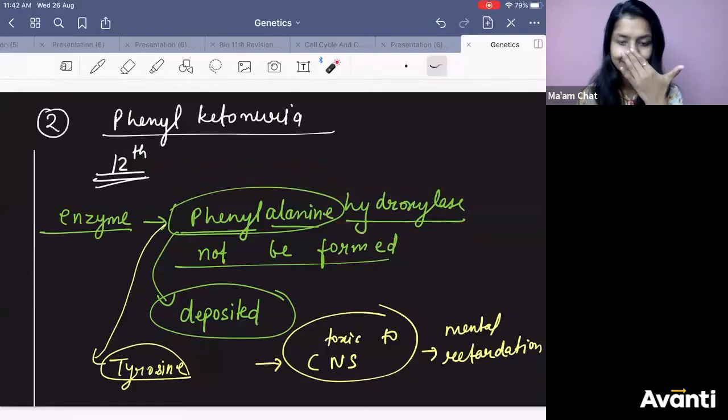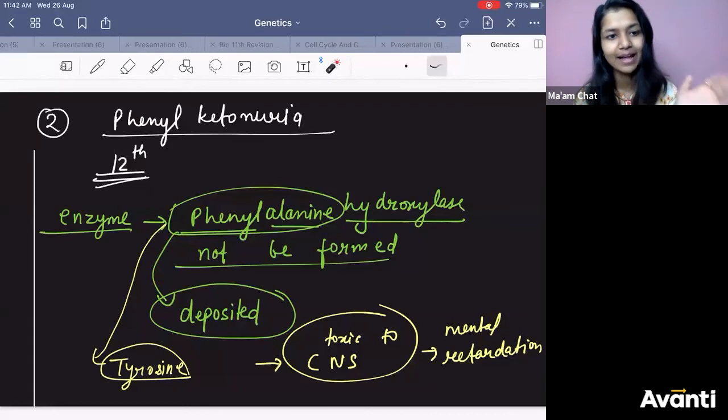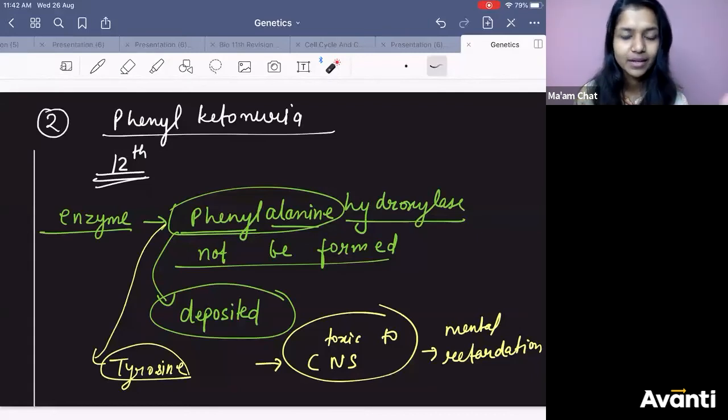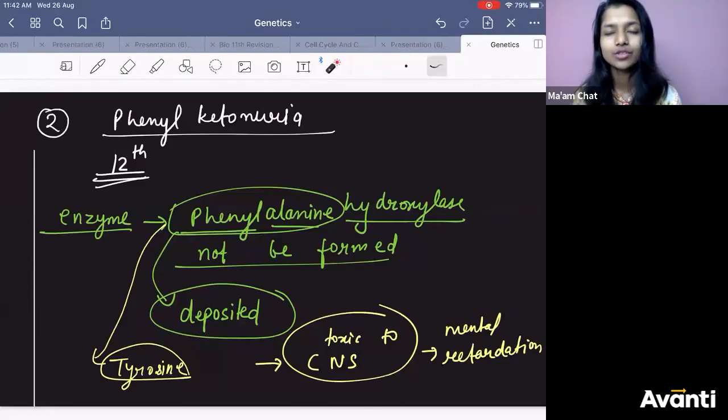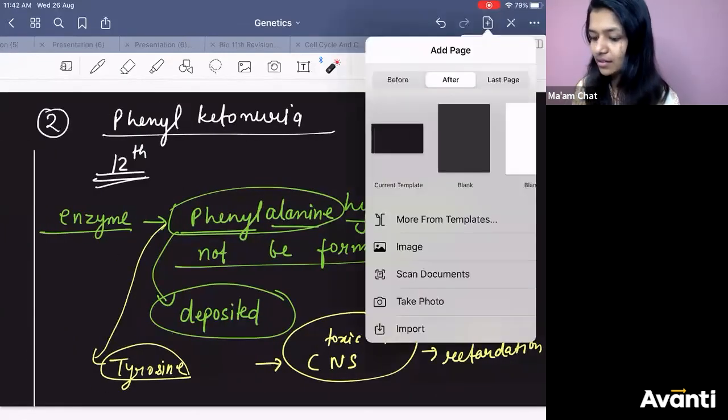Treatment and all, we will come to that in biotechnology, Pranav. We can have gene therapy and all. This is very difficult to treat. You can't treat genetic disorders by medicines. That thing should be clear in your brain. You have to do something with the gene. We have gene therapy and all, which we will learn in biotechnology. Okay? So that's phenylketonuria. Let us learn the third disease.